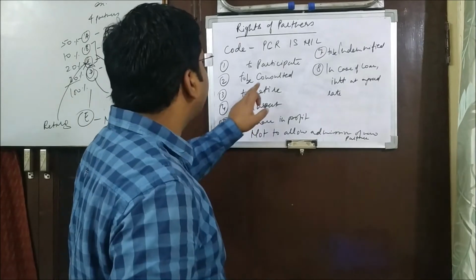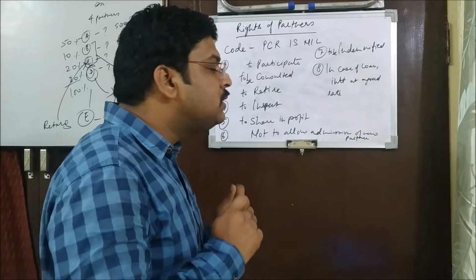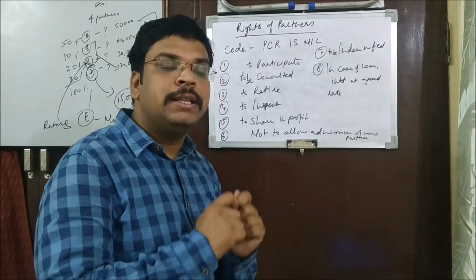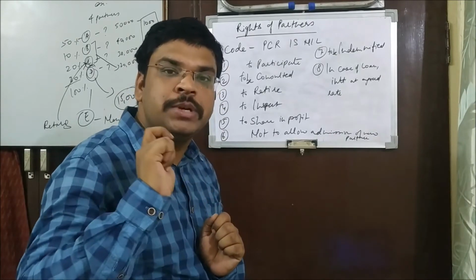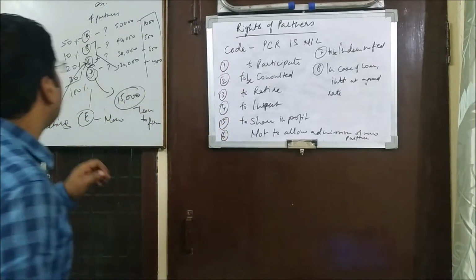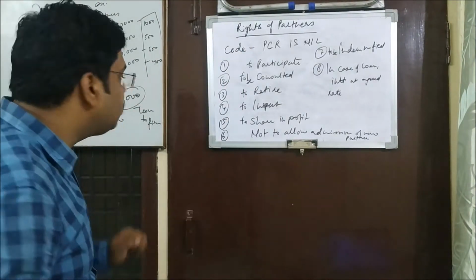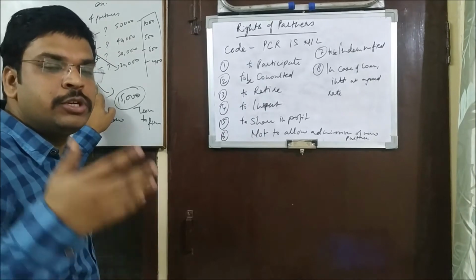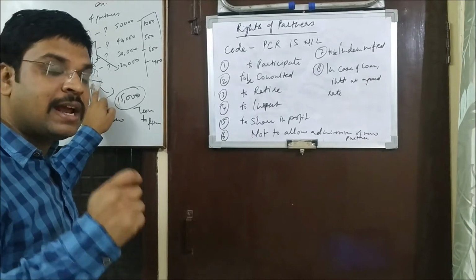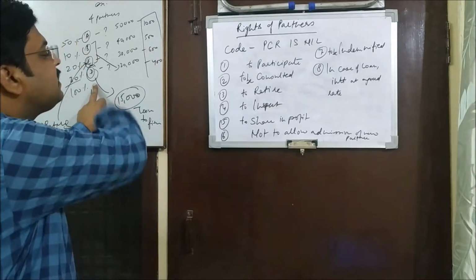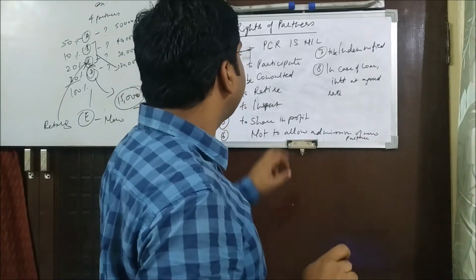Now the next point is to be consulted. Every partner has a genuine right to be consulted in the matter of business affairs. If any decision is to be taken, it cannot be possible that without telling D, these all 3 have taken a certain kind of decision. If it happens, then D can deny that. He can say that you did not take my consent for that. He has a right to know. He has a right to be consulted. They all have to get his consent, only then the decision will be taken. All right, so he has a right to be consulted.